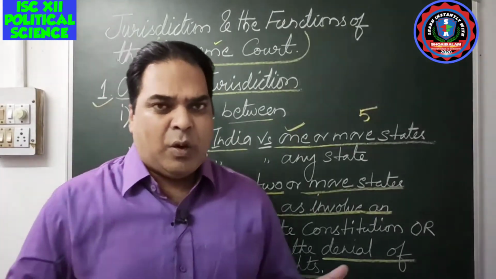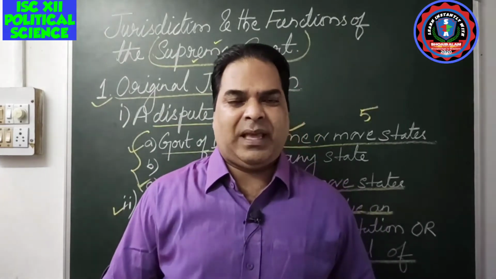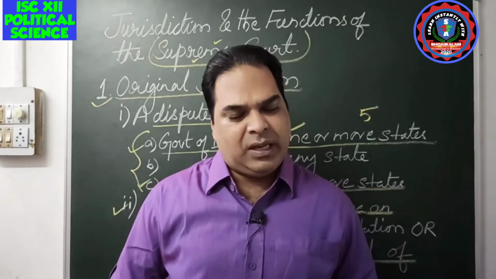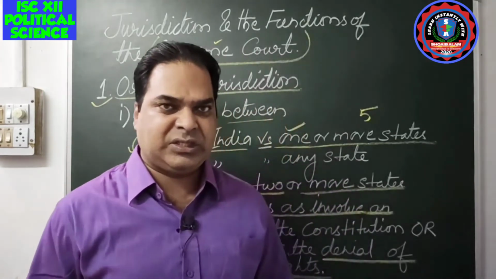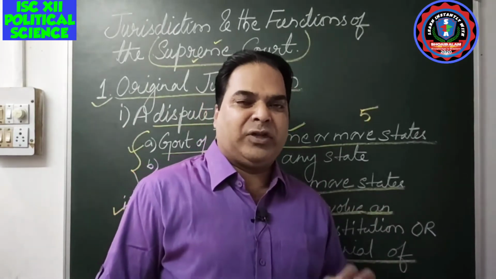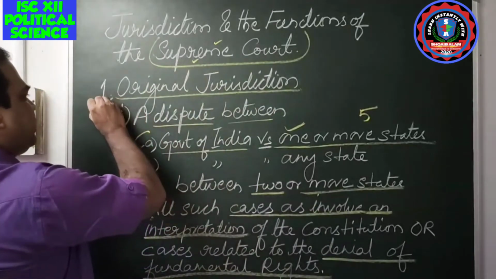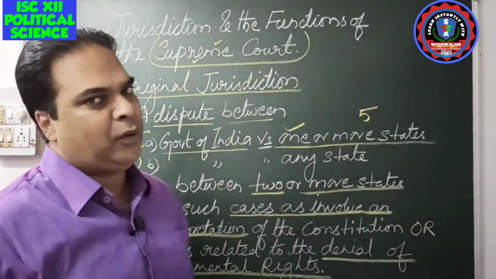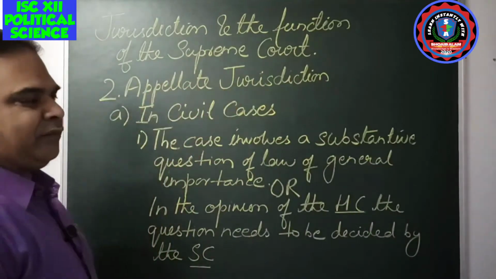So once again, what is meant by original jurisdiction? The cases which come at the first instance. The cases which fall under the Supreme Court at the first instance, that is known as the original jurisdiction of the Supreme Court. So this is all about the original jurisdiction of the Supreme Court. We'll discuss the appellate jurisdiction of the Supreme Court.